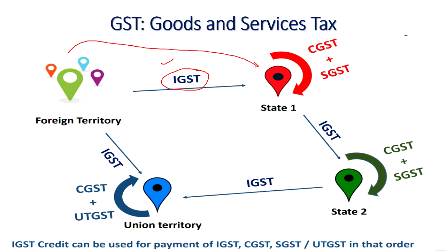Here, within the state it is CGST plus SGST. From one state to another state, it is IGST. From a state to a union territory, it is IGST. From a foreign territory to a union territory, it is IGST. If it is within the union territory, it is CGST plus UTGST.